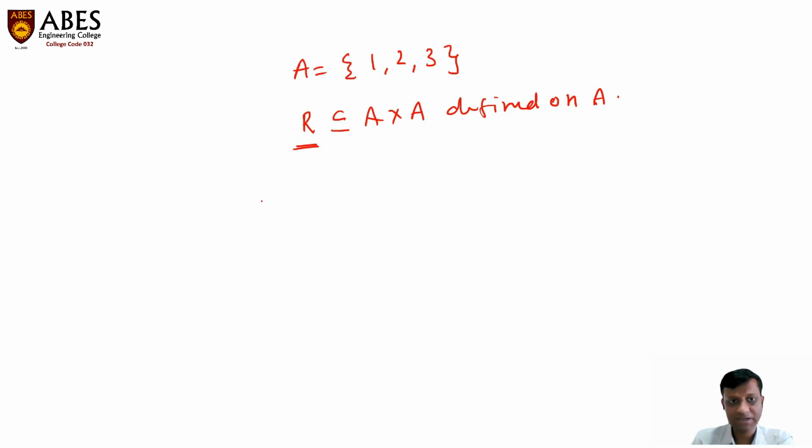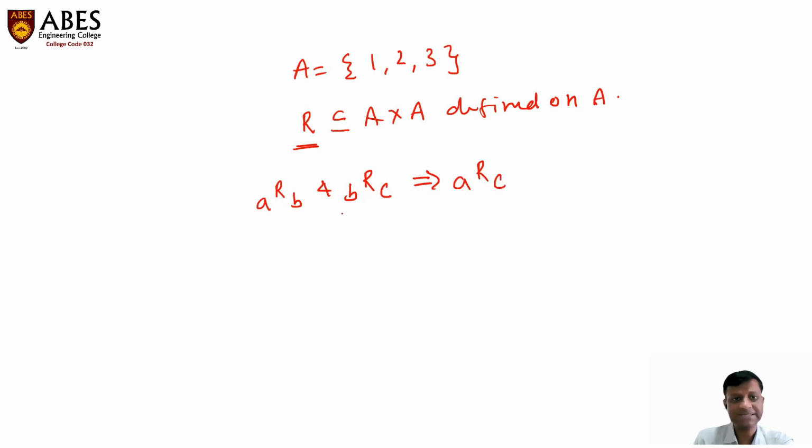The property is: if any element A is related to any other element B, and B is also related to C, this implies that A should be related to C.